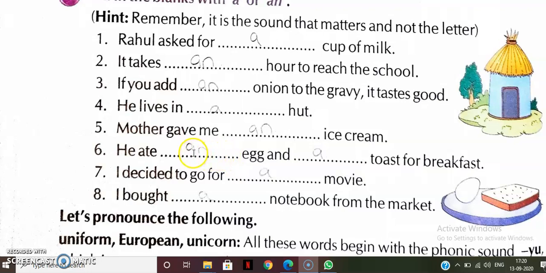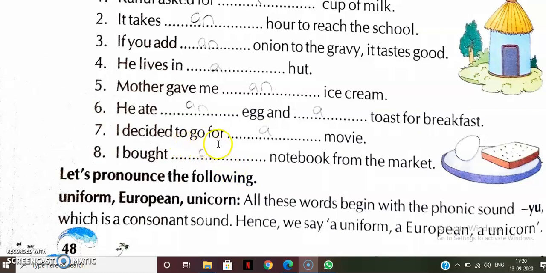That is why we will write here an, and a toast, T is a consonant, not a vowel. That is why we have written a. I decided to go for dash movie. So M is a consonant. That is why we have written a. I bought dash notebook from the market. Notebook, N is a consonant. So we will write a.